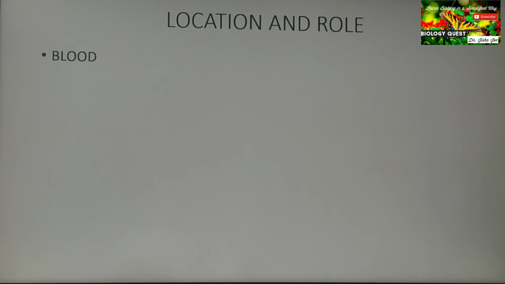Since it is a 1 mark question, for location and role type questions, if you just write the location and you don't know the role, then you won't get the mark. Only if you write both location and role, you will get 1 mark. There's no half mark for this question. So you should know the location as well as the role of each term.